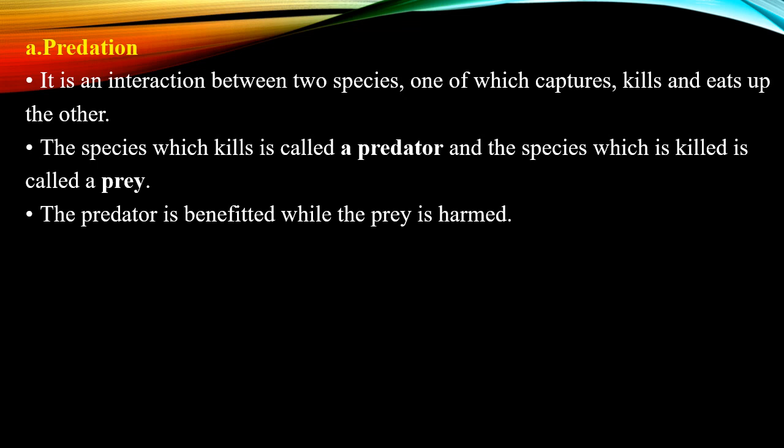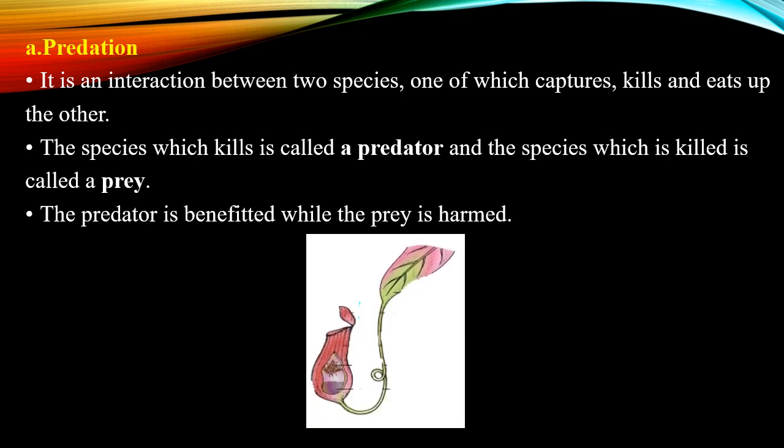We have already seen these insectivorous plants in 11th standard. There are a number of plants like Drosera, the sundew plant, Nepenthes, the pitcher plant, Dionaea, the Venus flytrap, and Utricularia, the bladderwort. These are the predators.